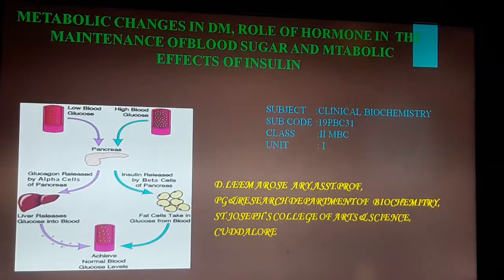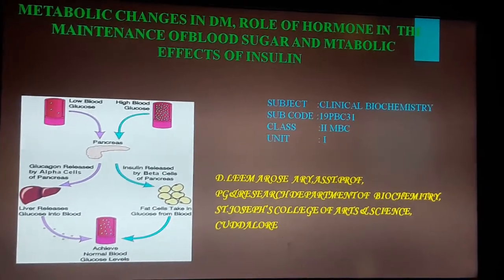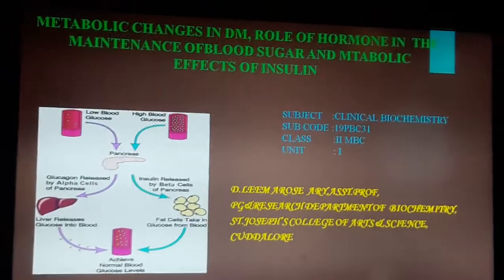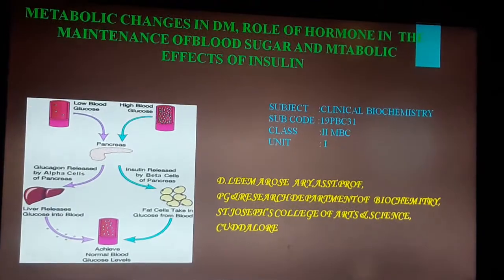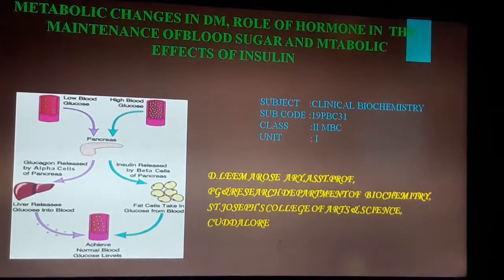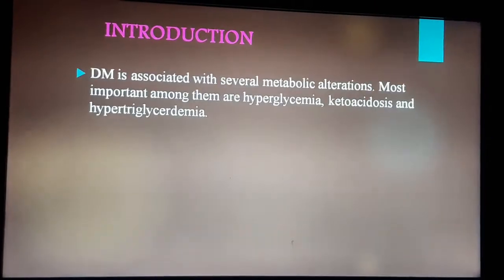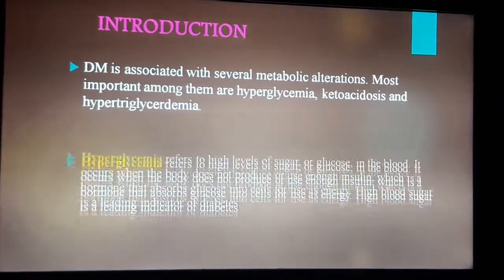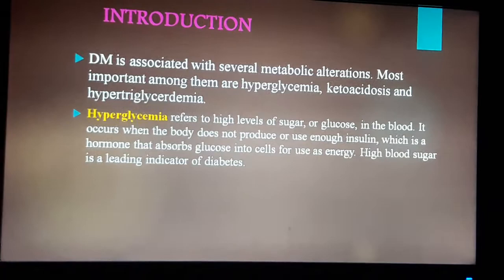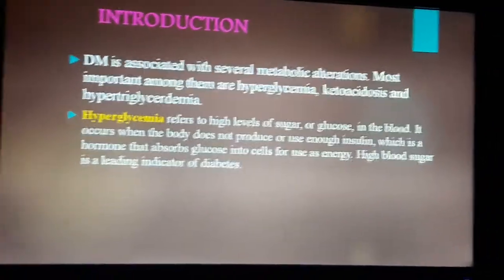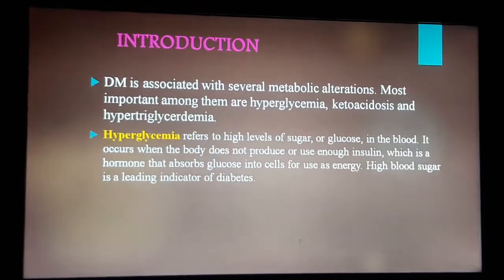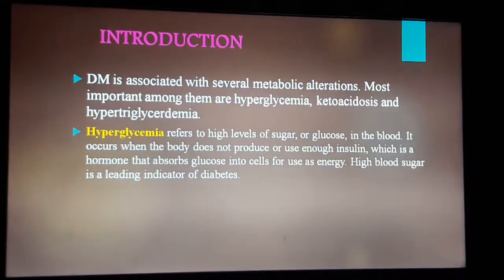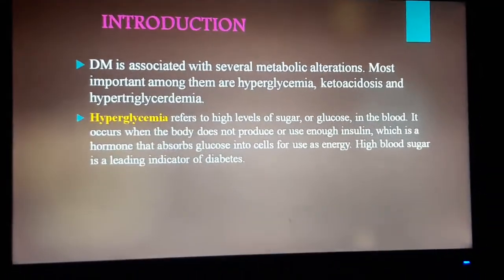Now I am going to talk about metabolic changes in diabetes mellitus, role of hormone in the maintenance of blood sugar, and metabolic effects of insulin. Introduction. Diabetes mellitus is associated with several metabolic alterations. Most important among them are hyperglycemia, ketoacidosis, and hypertriglyceridemia.